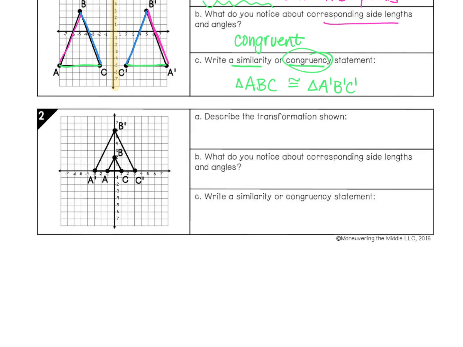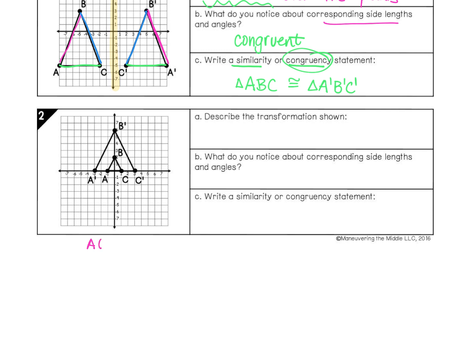So now we're going to talk about this transformation. We're starting here with this triangle ABC, and then A prime, B prime, C prime is bigger. So this is going to be a dilation. We're going to figure out the dilation by what. So what I'm going to do is write the coordinates.